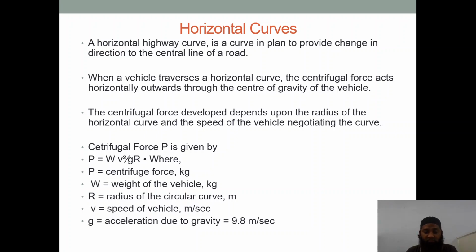So there are chances of these vehicles skidding away and overturning because of that centrifugal force. So we need to come up with a design and a concept where we can safely provide passage to the vehicles negotiating this curve.